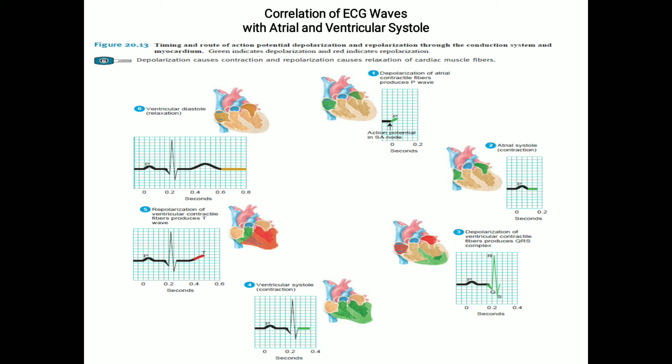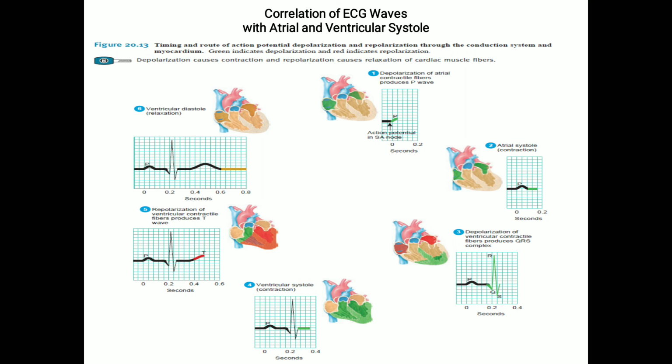So now the P wave appears in the ECG. When the atrium contracts, what happens? The P wave appears in the ECG. After the number 2, the second picture, it shows that it is after the P wave begins. What happens? The atria begin to contract. This is called the atrial systole.